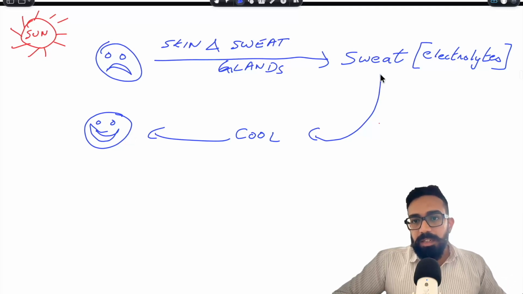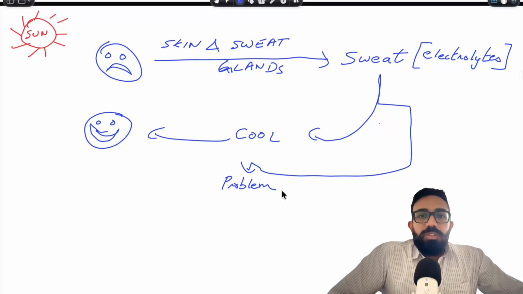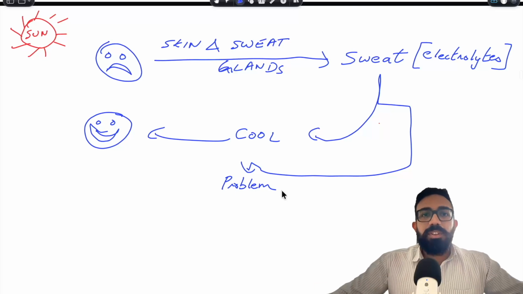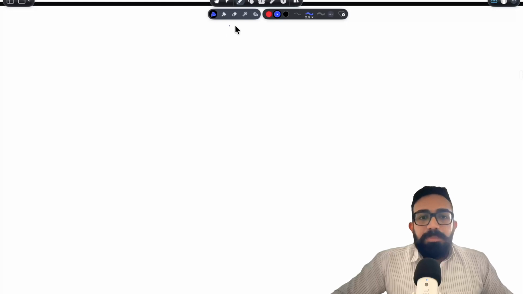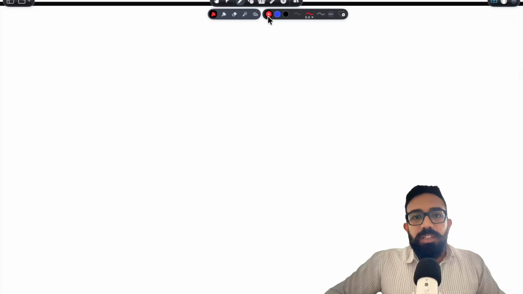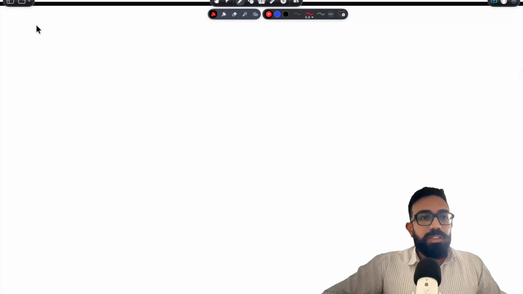But let's say that even though he is sweating, he is still not able to fight the effects of heat. The sweating is not sufficient, or not capable enough, to fight off the effects of the sun. Then we will enter a new territory. What is this territory? The person is exposed to the sun, he is sweating, and even after sweating, his body is not able to cope with the effects of heat. So what are the three things that can happen?